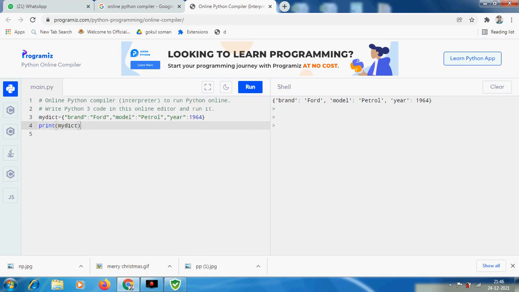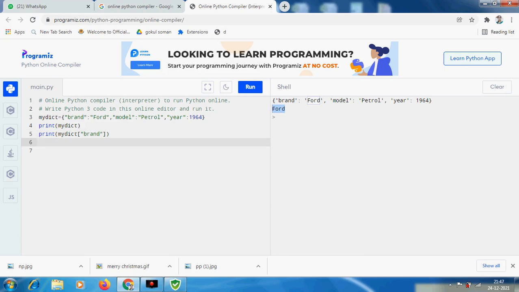Now if I want to print any specific key's value in my dictionary, then I have to give that specifically, that is, print of my dictionary of, and within the square brackets I can give the key name. It is going to print the value for the key name here. Now we will check whether it is coming correctly or not. Yes, the value for the brand is coming as Ford. It is stored in it.